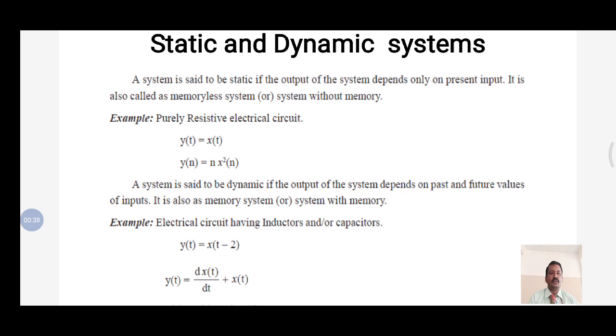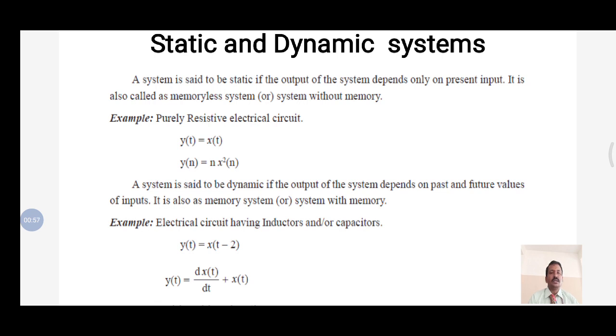Without memory, the system is said to be static. What is the meaning of that? A system without memory depends only on the present value. Present value means present input. Only the present input gives the output. That type of system is called static.